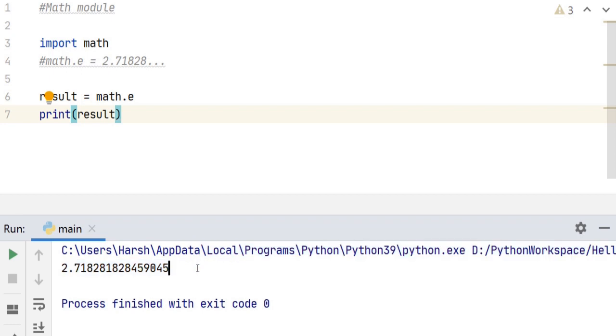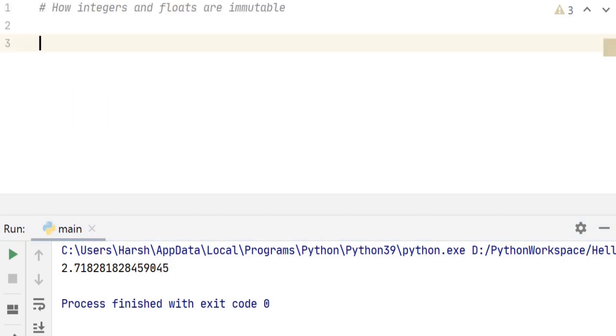So all the trigonometrical functions are also available in the math module, like sine, cos and tan. Python documentation of the math module can be found at the link mentioned in the description box below. So please go check it out.